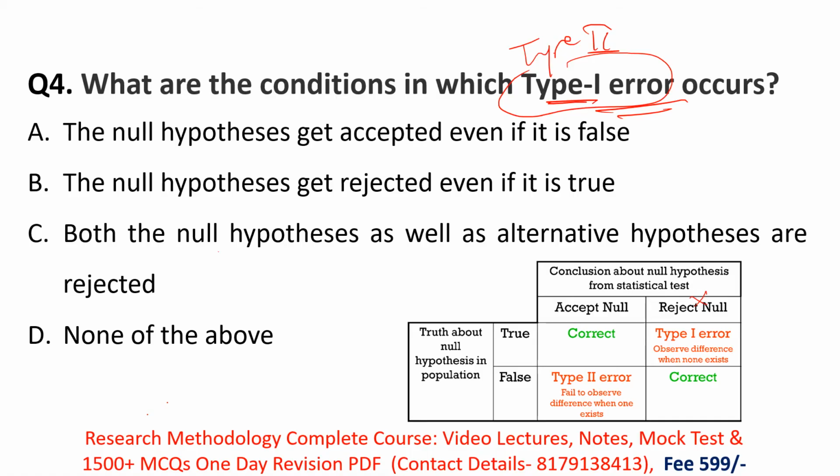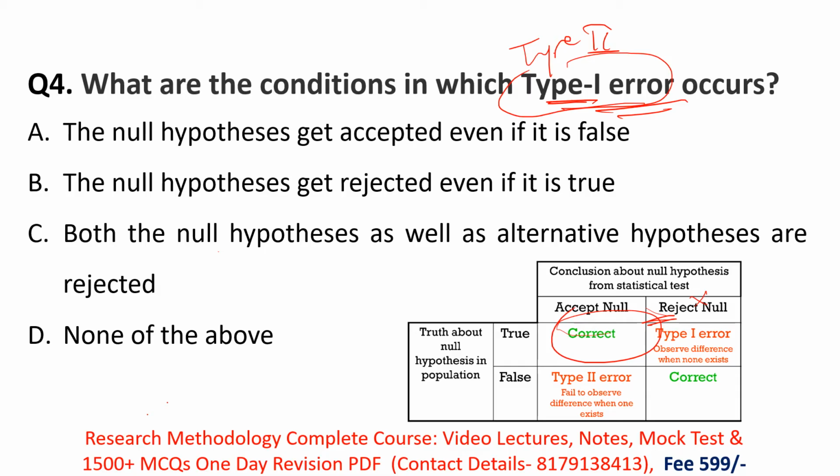Or what is meant by type 2 error? Type 2 error is when your alternative hypothesis is false and even though you are accepting it. Type 1 error is when your null hypothesis is correct, or true, and you are rejecting it.